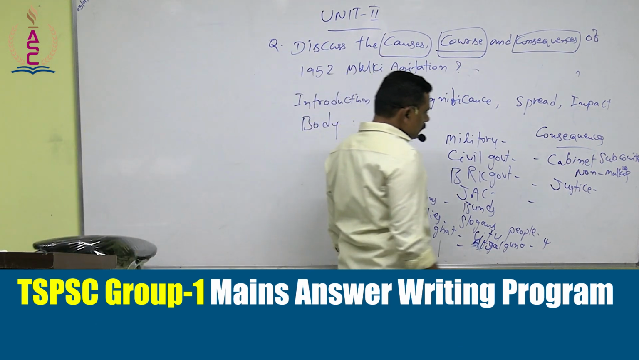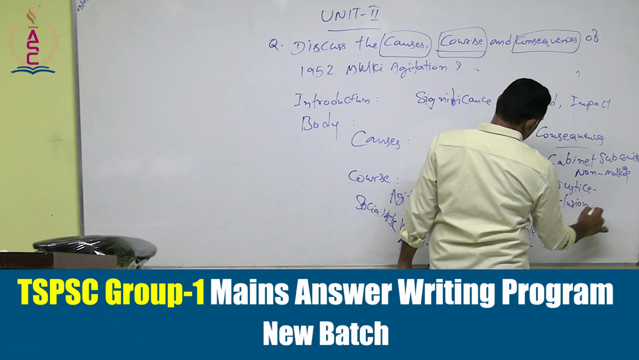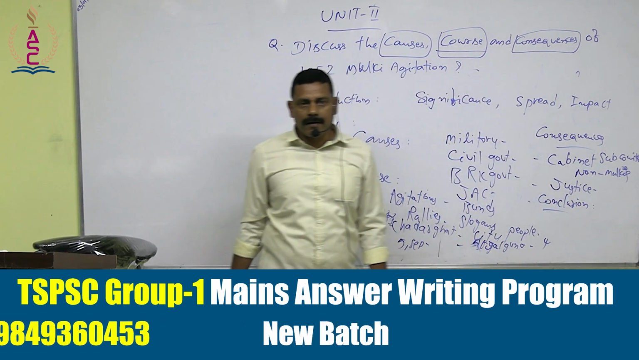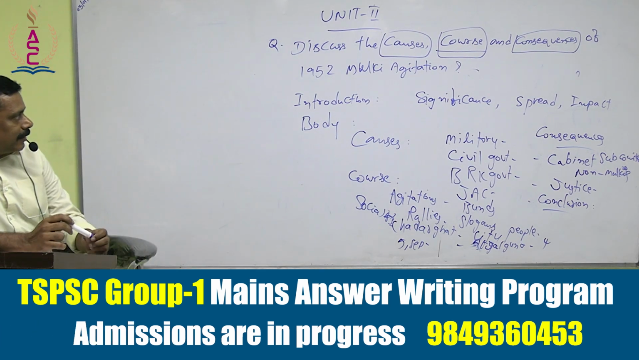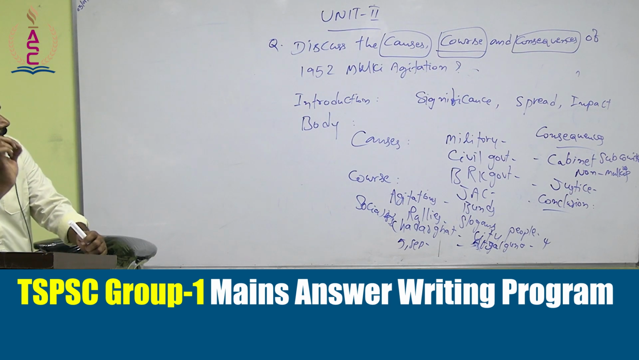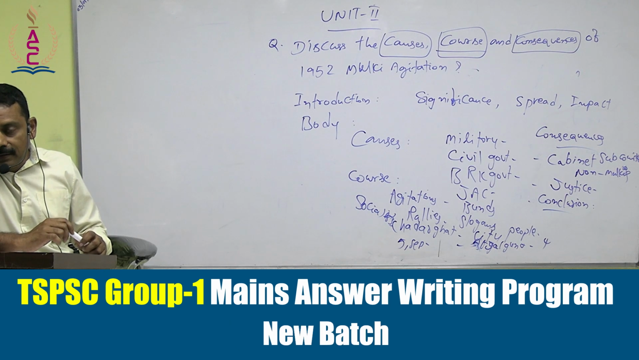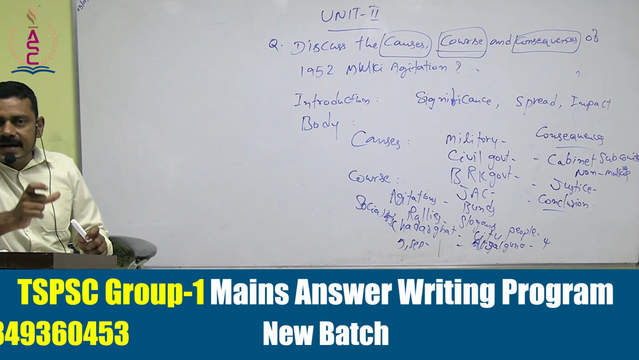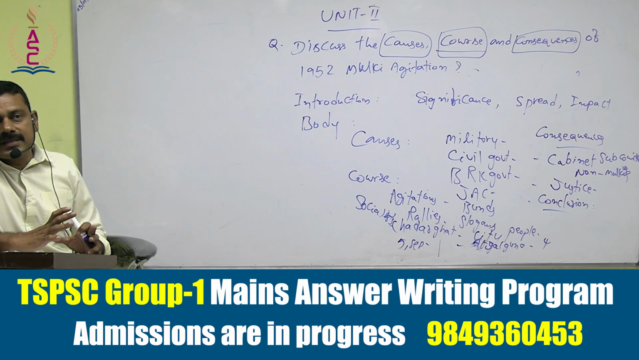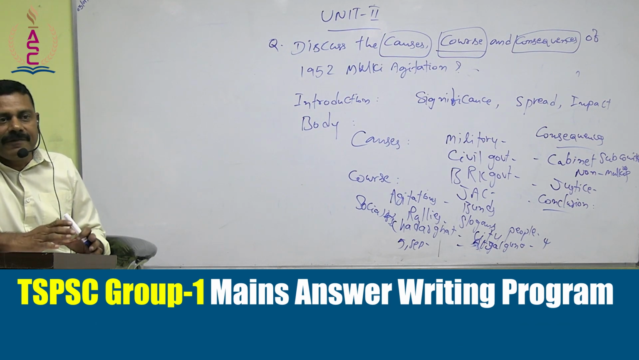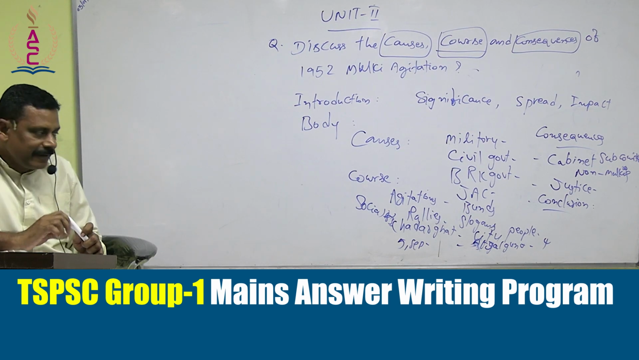Now, finally, the conclusion. What can be the conclusion? In conclusion, what you can write here: the 1952 Mulki agitation marked the beginning of the idea of separate statehood for the Telangana region. The origin of the separate statehood of the Telangana region can be found in the Mulki agitation that was started by the students in 1952.